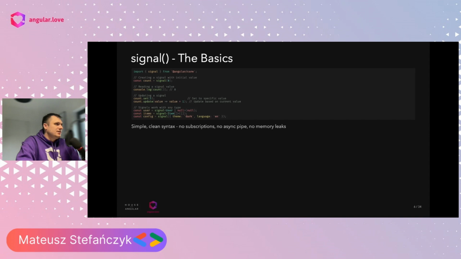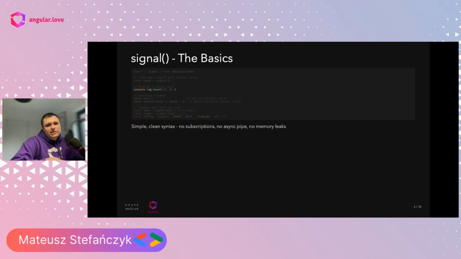So what are the basics of a signal? We import signal from Angular core. The creation of a signal is extremely simple: we use the signal function and wrap the value in its parentheses. So we call the function with the value, right? A signal is a wrapper around the value. Then we can read this value by calling that function. We assign our signal to some variable and then read it by calling it like a function.